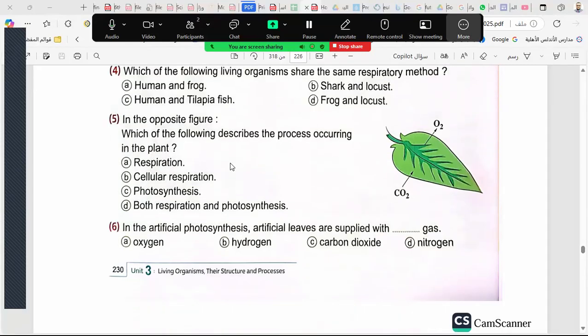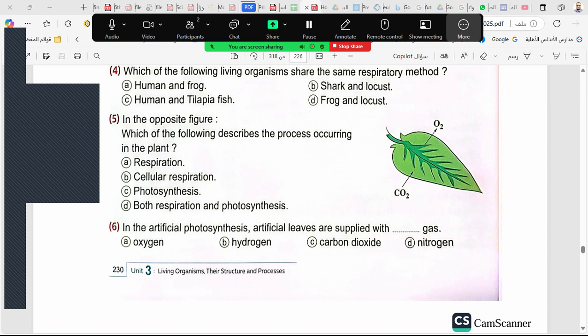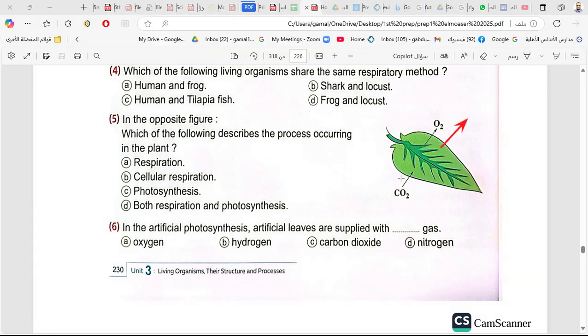Look at question number 5. In the opposite figure, which of the following describes the process? Look at the process here. There is oxygen going outside, and there is carbon dioxide going inside. Is it respiration or photosynthesis?